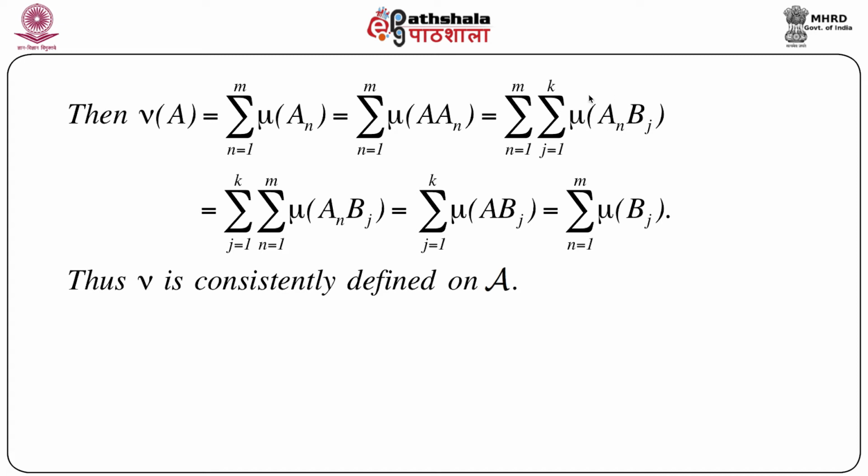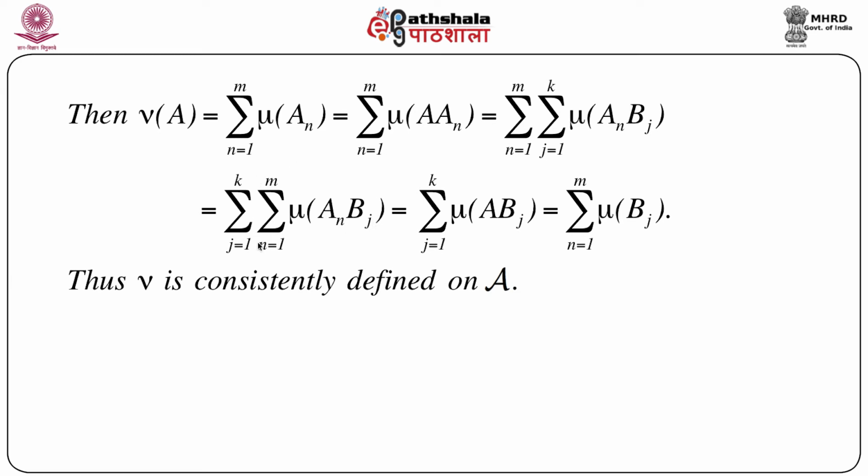So when you take the mu, it will give you the summation of mu. Now again this is equal to, we just interchange the summation notation because this entire thing is finite, so there is no problem in interchanging j and n. Here first we take the sum over j and then over n. Now we change it to first take the sum over n equals 1 to m and then over j equals 1 to k of mu of A_n B_j.